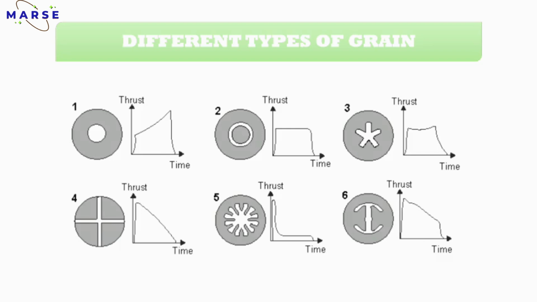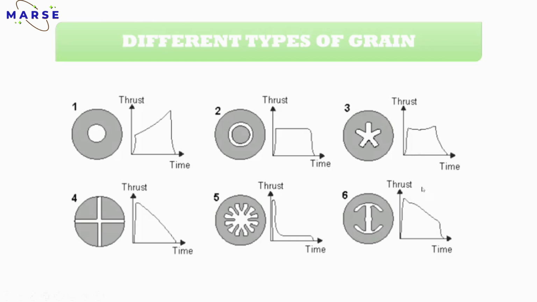If you burn the first one, the hollow cylindrical grain, you will get a thrust versus time graph like that. Second one, if you burn it, you will get a thrust versus time graph like that, and so on.